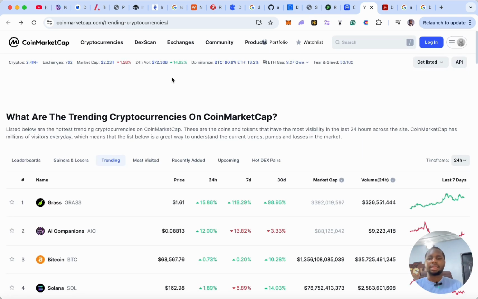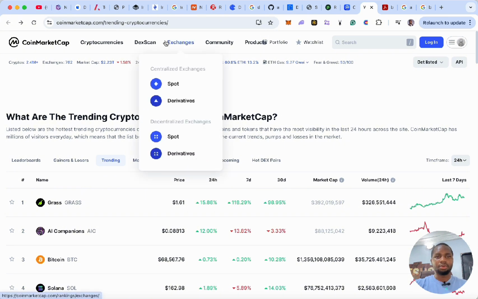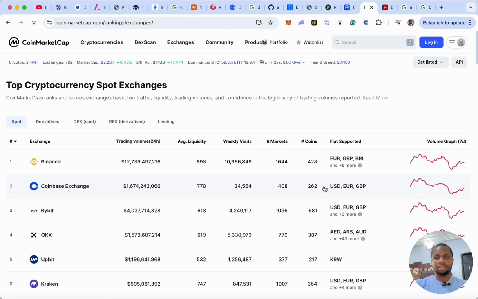Alright, so another thing you want to know is, how do you get cryptocurrencies with your fiat? Because especially as a first-time person, you're just getting into cryptocurrencies. So let's go over to this place, exchanges. Under exchanges, you can see Binance is the top one here. You could use Binance, Coinbase, Bybit. You could see the fiat they support, if they support yours or not. Then you could also get from friends or people you meet online. I would advise you get from here, because there are many scams online actually.